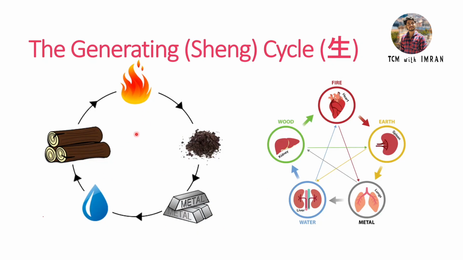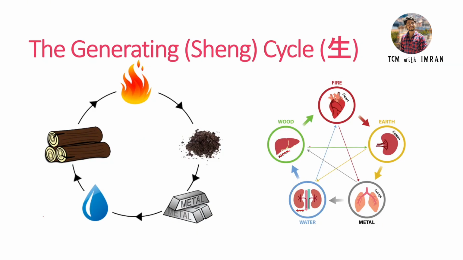So अगर कोई भी एलिमेंट एक्सेस हो गया या तो डिफिशिएंट हो गया, तो वो दूसरा एलिमेंट के ऊपर इफेक्ट हो जाएगा. लाइकवाइज ये हमको पता लगाना है कि कहाँ से ये रूट कॉज शुरू हुआ है और उस रूट कॉज को हमको ट्रीटमेंट करना है. For example, if the fire is getting excess, again the earth is getting affected; we don't need to treat the earth element, we need to treat where exactly it started, the root cause. There we have to focus and treat that element.